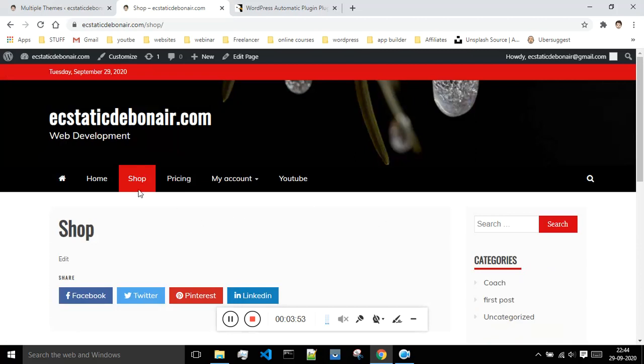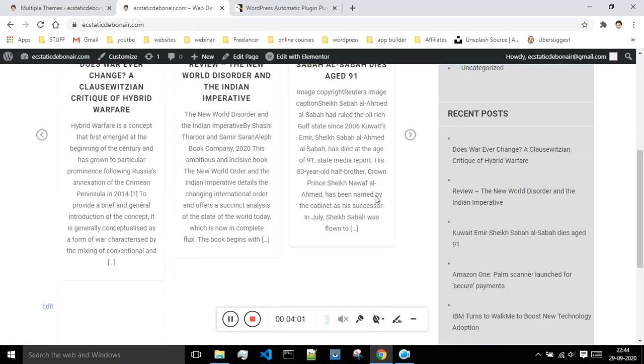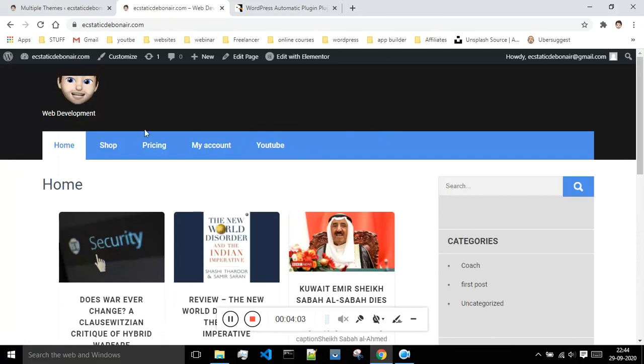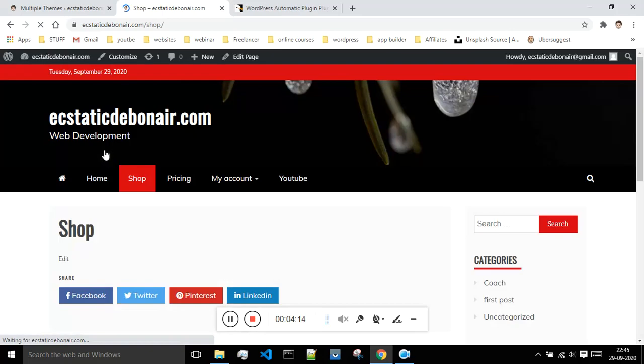But if I go to my home page, I will be having that previous theme, the previous one which we have installed. So as of now we are having two different themes. This is how you can use two different themes for two different pages. Even if you want to make use of multiple themes for multiple pages, you can do that as well.